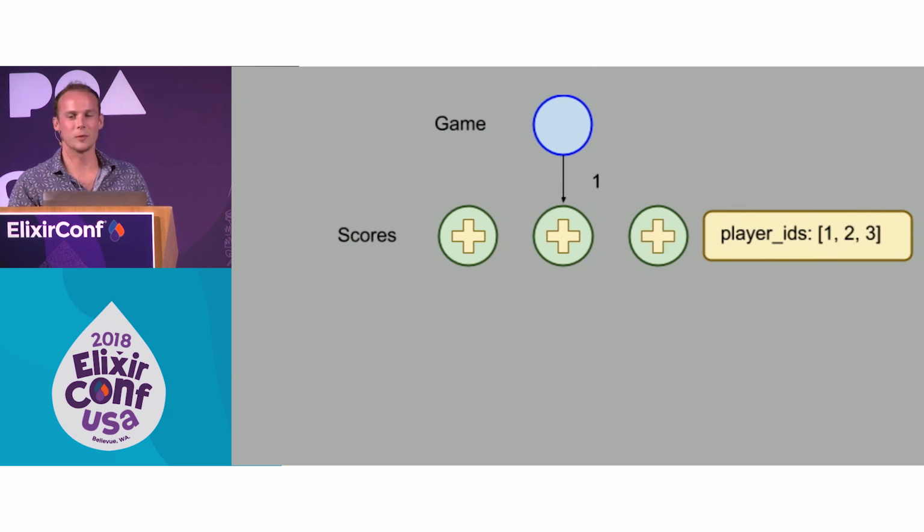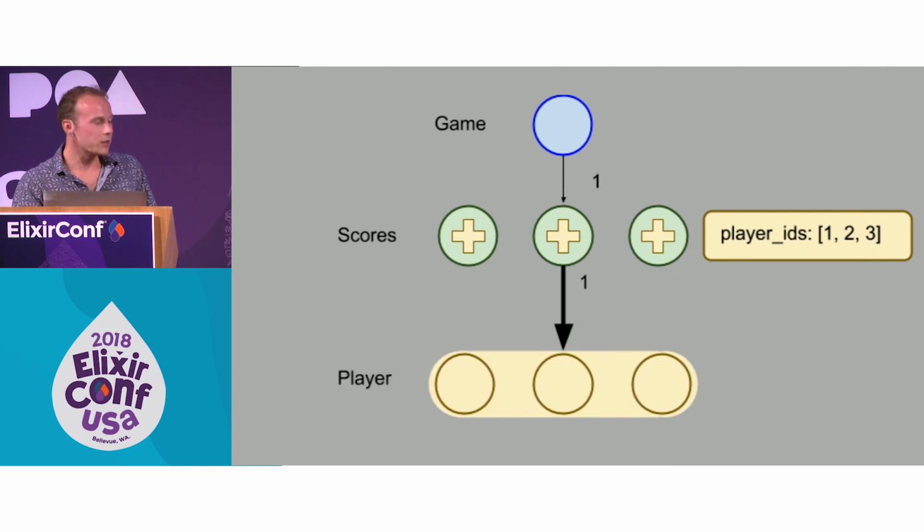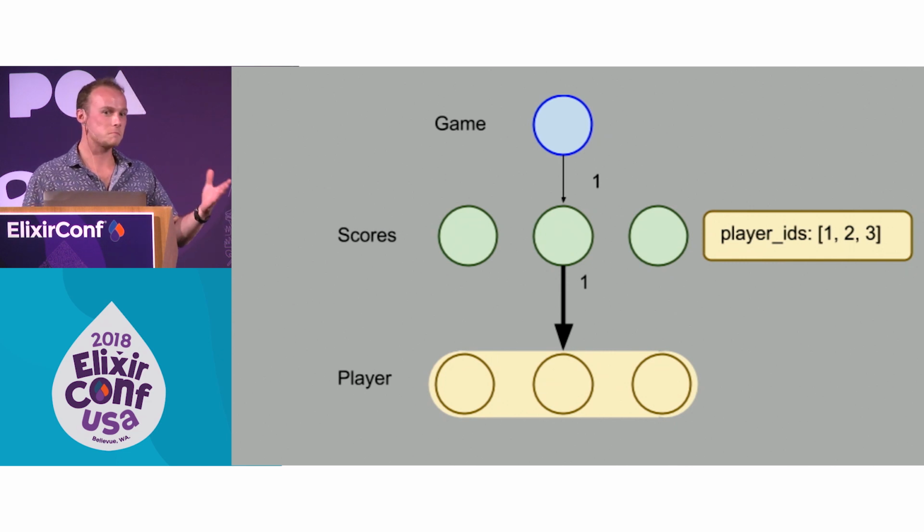And then once I'm all out of scores, I want to run a query. I want to say, where are all of these players belonging to all of these scores? One big query. Awesome. I've got a big pool of players, and all I have to do is go back through those scores and associate them. Great. Pretty simple, kind of.